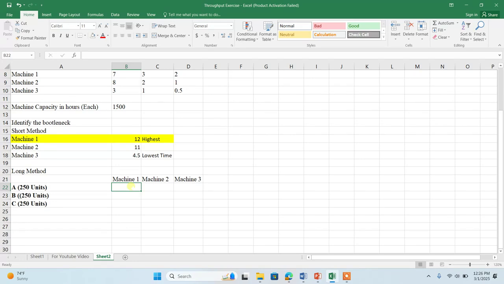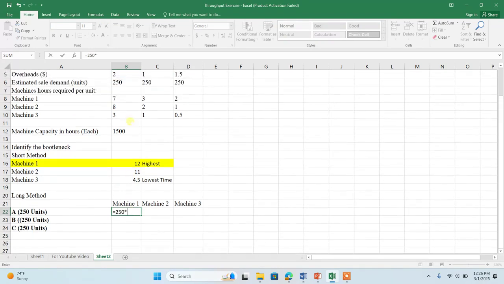If I want to produce 250 units of product A, how many hours are required from machine 1? Machine 1 requires 7 hours to produce 1 unit. If I want to produce 250, machine 1 requires 1750 hours.